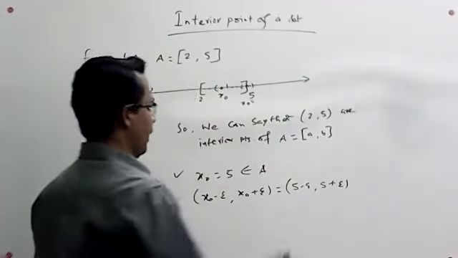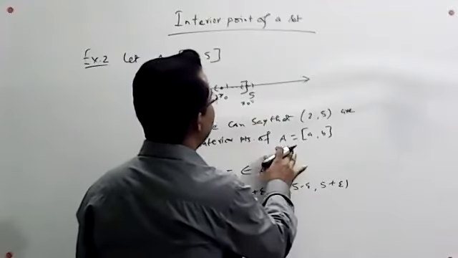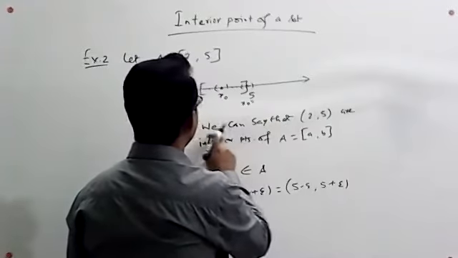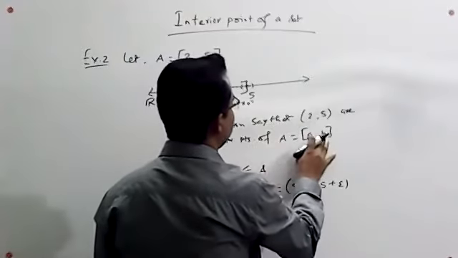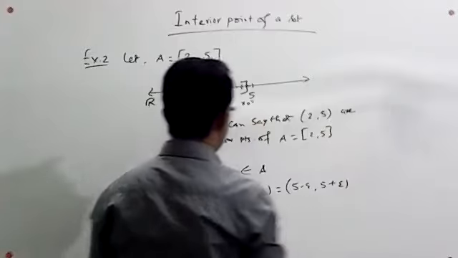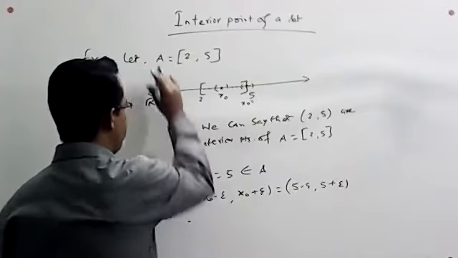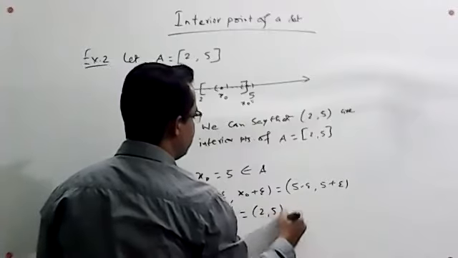So the interior points of A are 2 to 5, and the set of all interior points of A, that is A naught, equals the open interval 2 to 5.